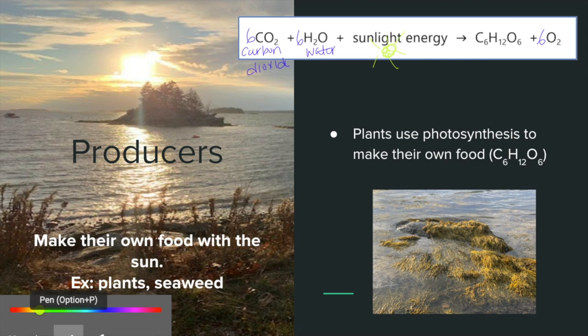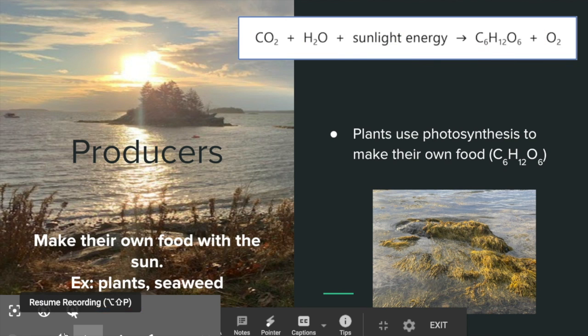And those three things make glucose and oxygen. So this is one of the reasons why they say that having plants in our living space is good, is because plants produce oxygen, which we need to breathe, but we're also good for plants because we breathe out CO2, and that's one of the compounds needed for photosynthesis to take place.